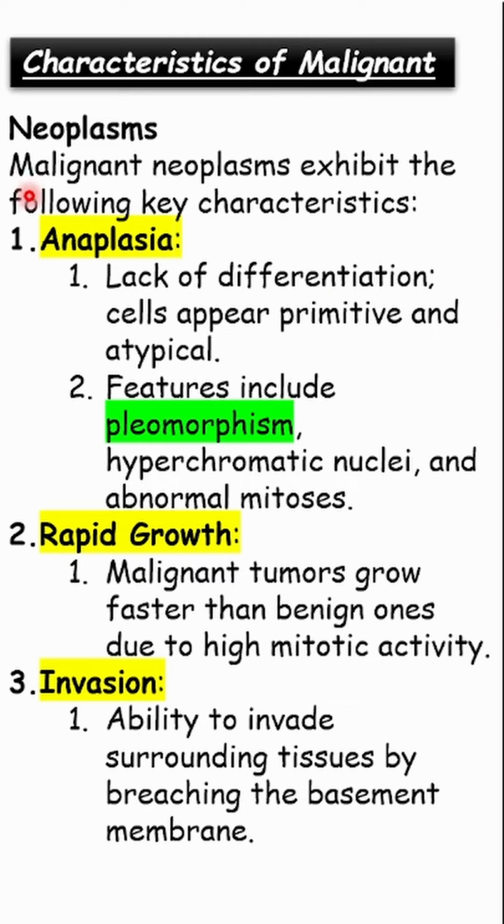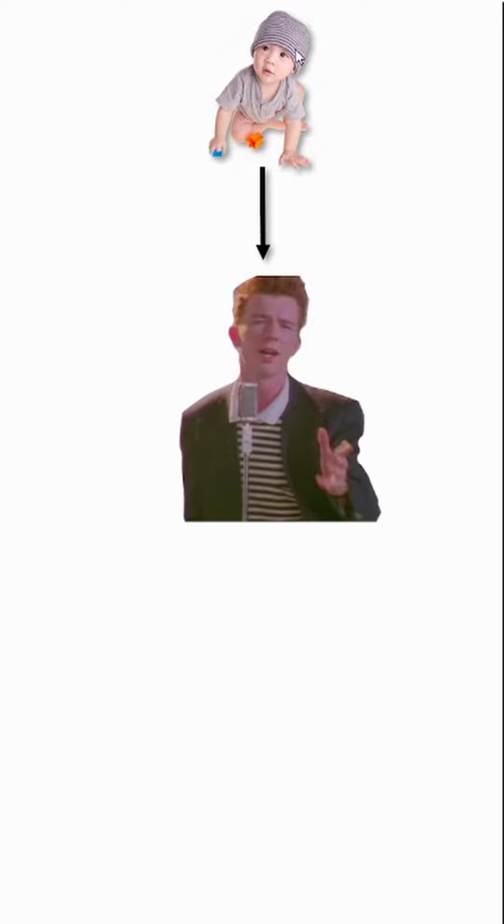So the first term we have is anaplasia, and as it says, it is the lack of differentiation; cells appear primitive and atypical. Features include pleomorphism, hyperchromatic nuclei, and abnormal mitosis. Let's understand this. Suppose this is a healthy cell which is newly formed, and this cell will undergo certain changes in its lifetime, like growing into an adult. So this little guy is getting matured, which in medical terms we call differentiation or maturation.